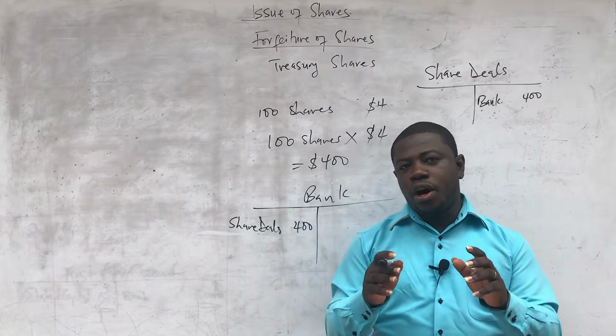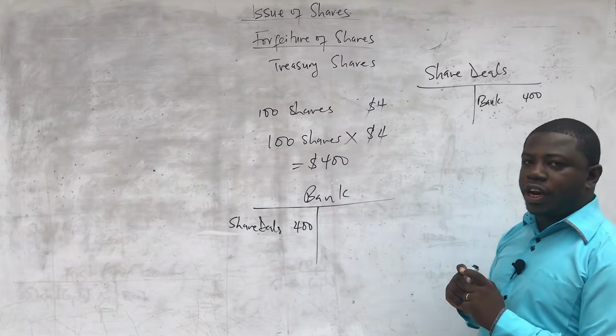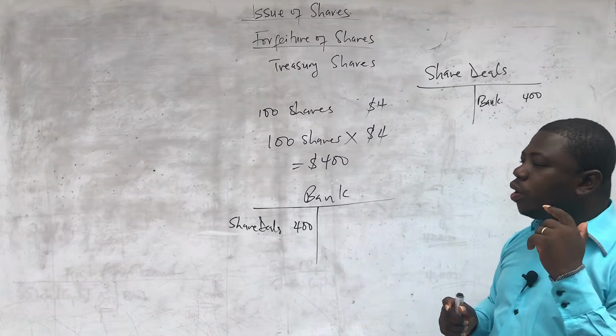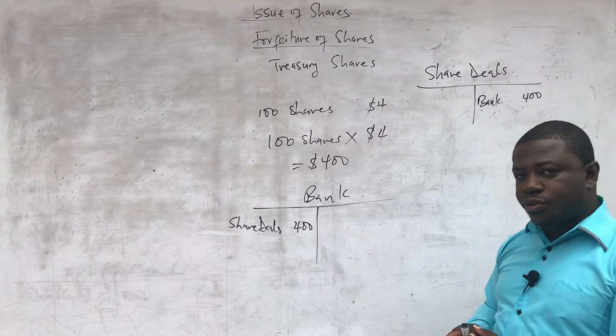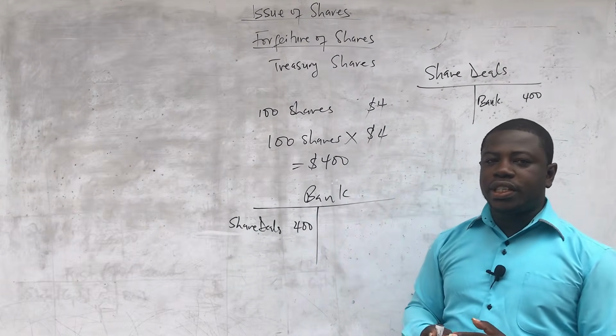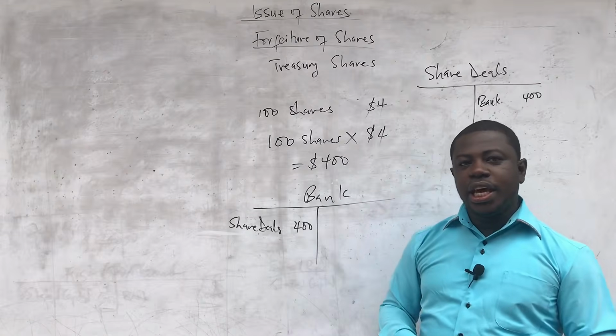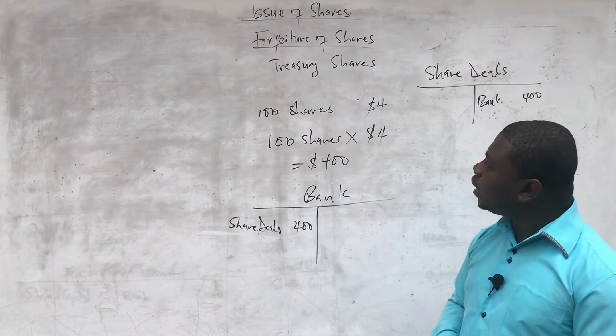Okay, so that is what you have to do. So forfeiture of shares, just take note of what I have explained. I'm also going to explain oversubscription, and then after the explanation of oversubscription, I'm going to take a complex question which involves both oversubscription and forfeiture of shares, and then we are going to solve it together and try and increase our understanding on this.